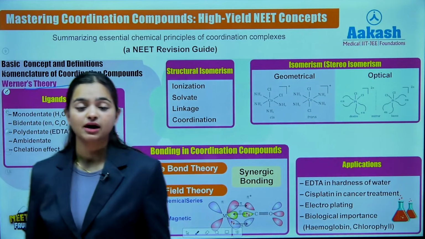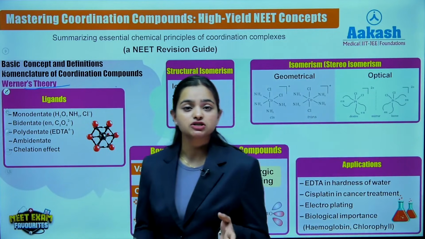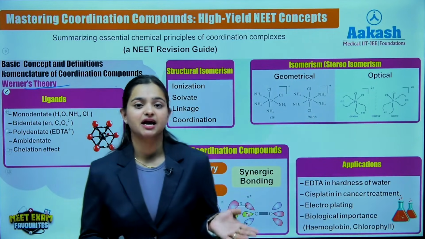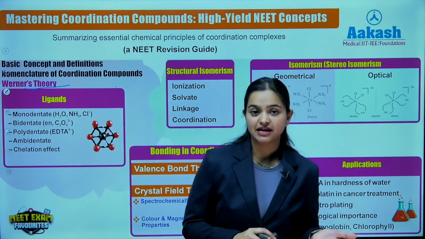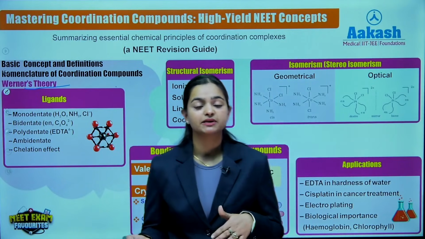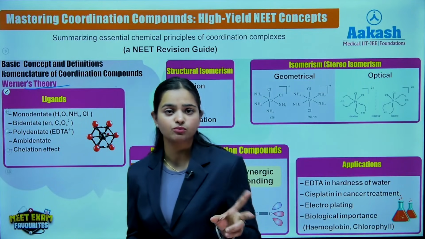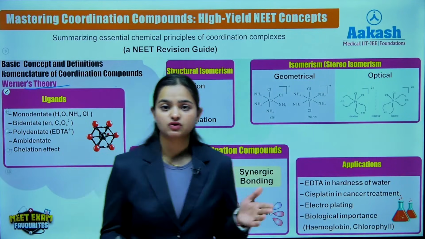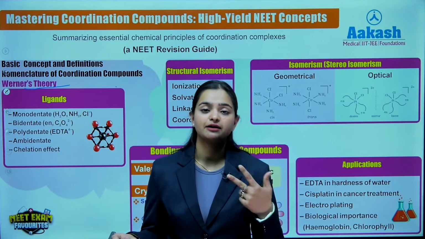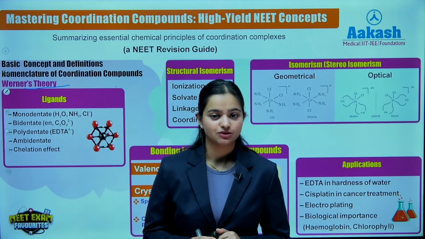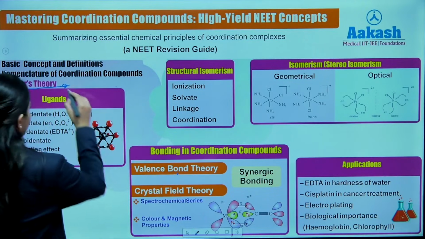अब Werner's theory में क्या हुआ था? Werner basically explained two types of linkages between the ligand and the metal. First, he denoted it as primary valency, and the next he denoted it as secondary valency. We all know that, right? Primary valency और secondary valency में difference क्या था? Primary valency was basically ionizable, right? And secondary valency was non-ionizable. This was the very peculiar difference between both of the valencies. Primary valency was satisfied by negatively charged species, whereas secondary valency was satisfied by either neutral or negatively charged species. Okay, so this was the very basic difference between the valencies that Werner depicted.